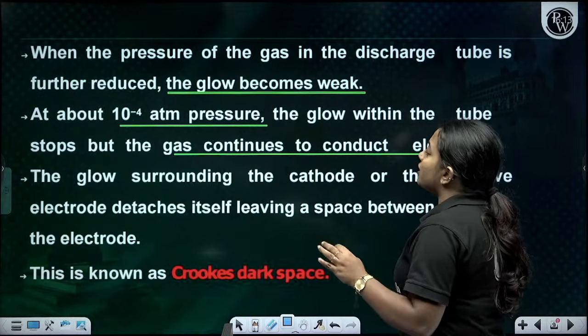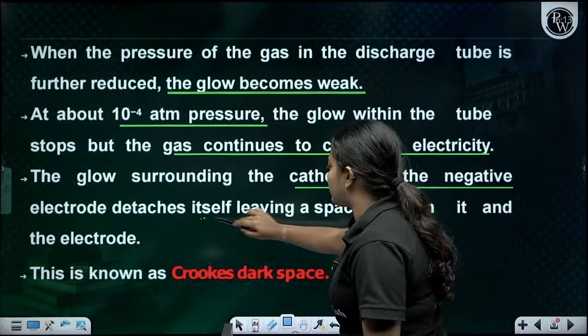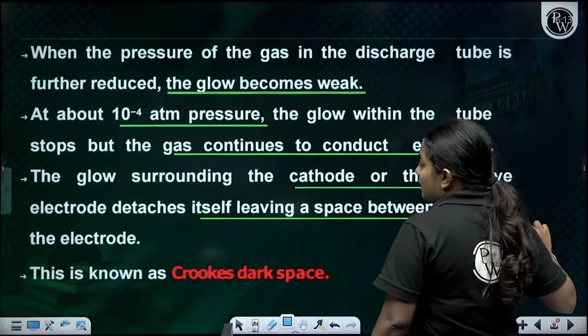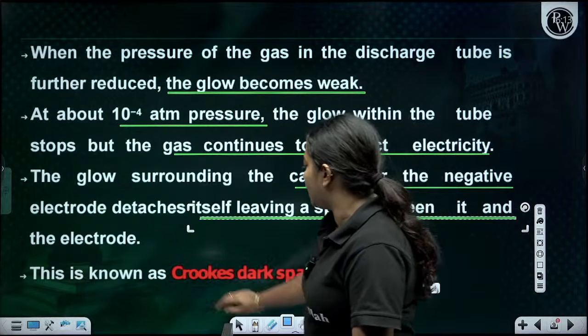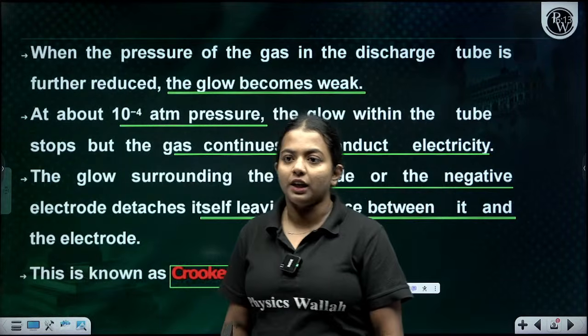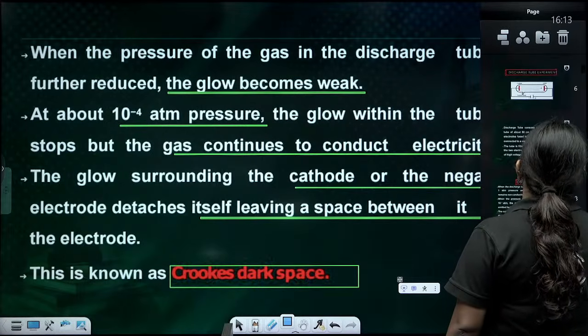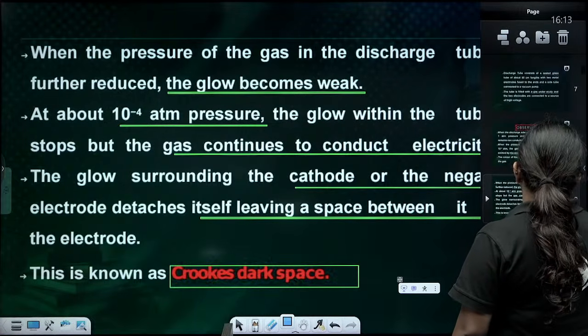electricity. So the glow surrounding the cathode, or the negative electrode, detaches itself, leaving a space between it and the electrode. That is called the Crookes dark space. Okay, Crookes dark space. Clear? What is this experiment, ma'am? It is a discharge tube experiment for the discovery of the electrons.